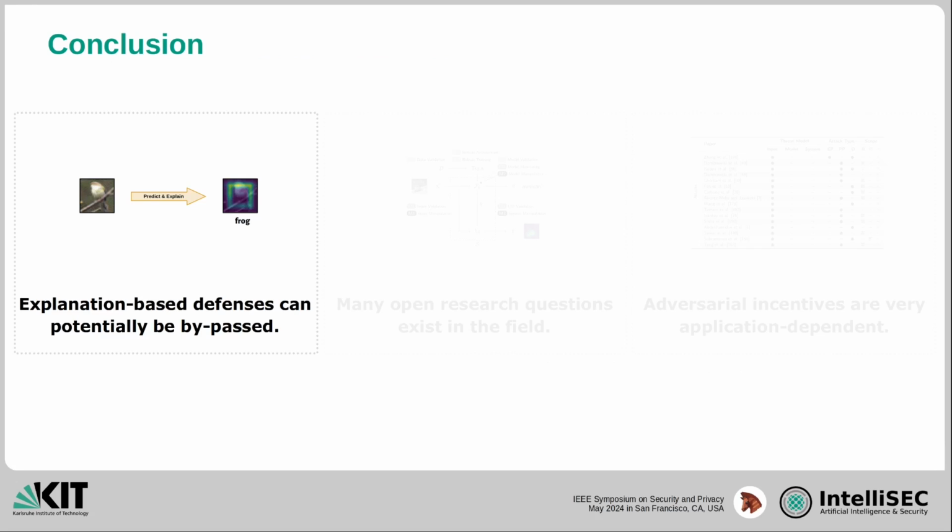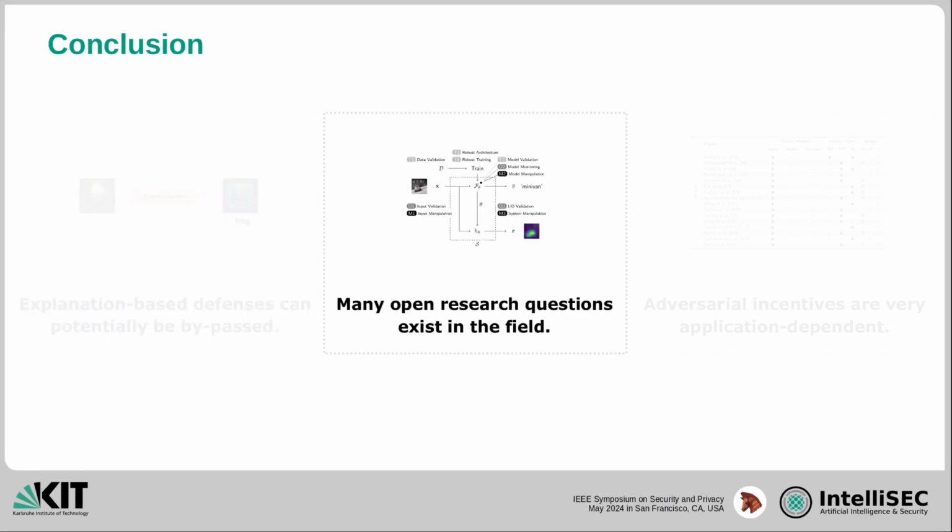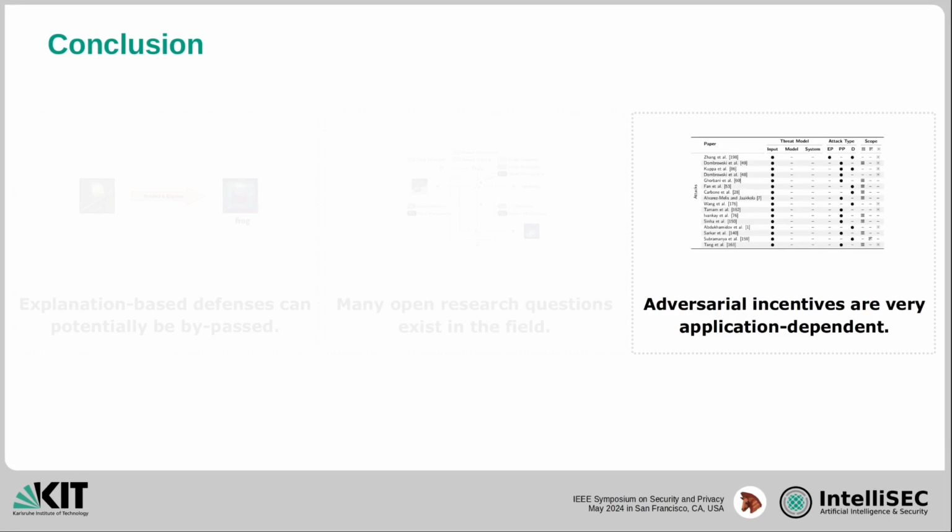We now want to conclude this short video on our paper. With our paper, we primarily want to make aware that defense techniques based on explanations can potentially be bypassed by explanation-aware attacks. Also, we found that there are many open research questions in this field. You can find some of them pointed out in our paper with little boxes. Finally, we found that actual adversarial incentives are very dependent on the application.